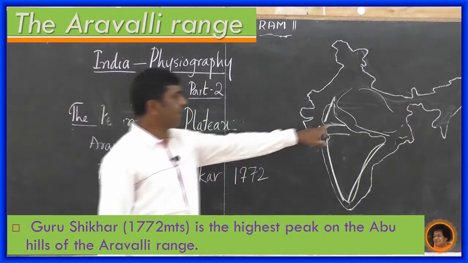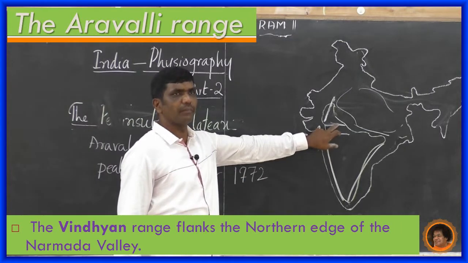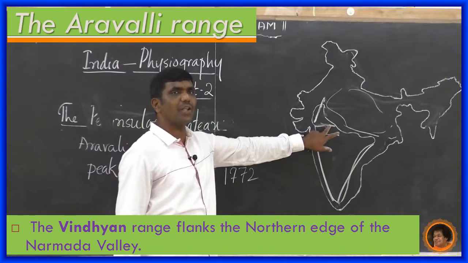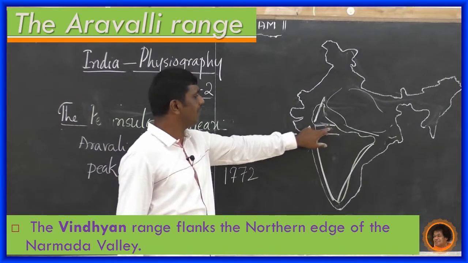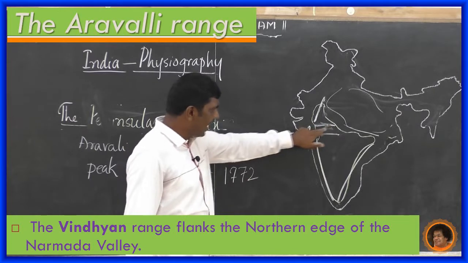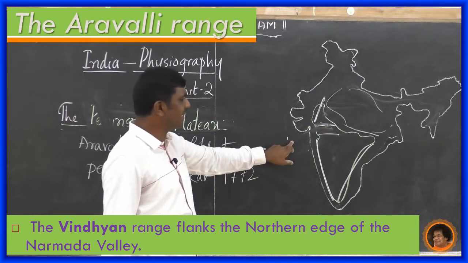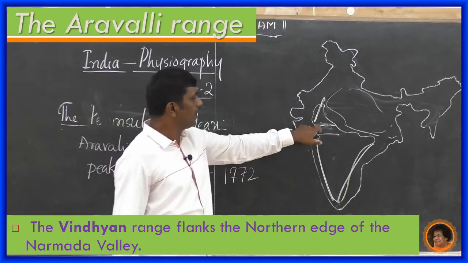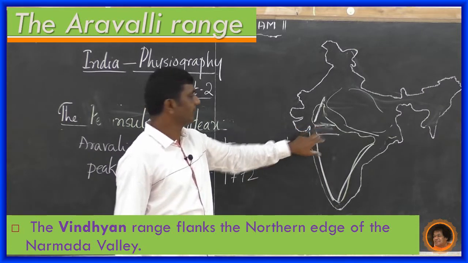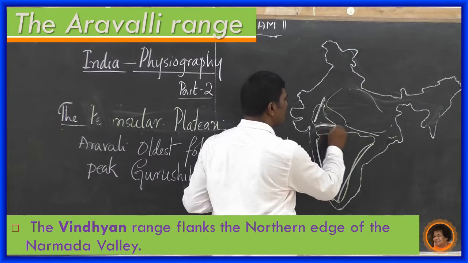Then here the Vindhyan range is there. The Vindhyan range flanks the northern edge of the Narmada Valley. Here the Narmada Valley is there. That Narmada river finally reaches the Arabian Sea. Here this is the Vindhyan range.